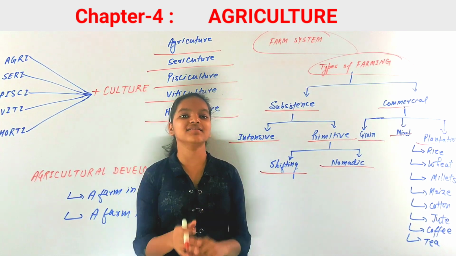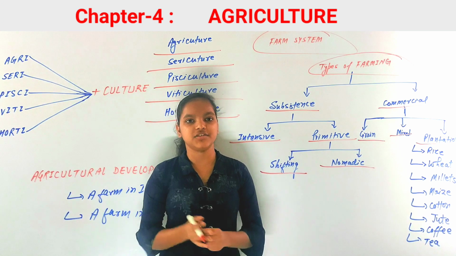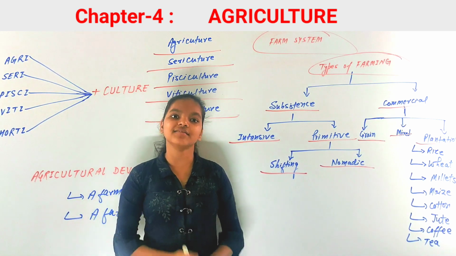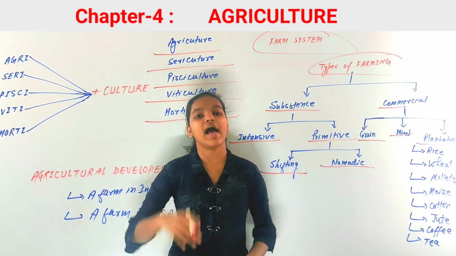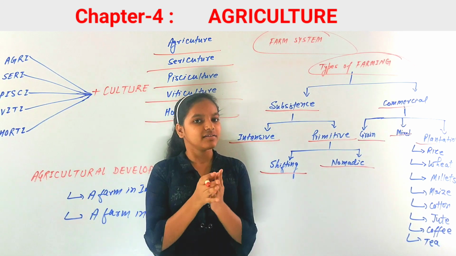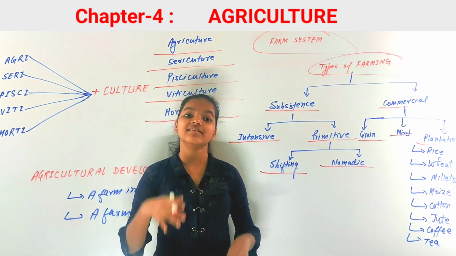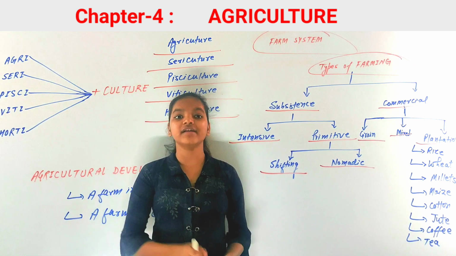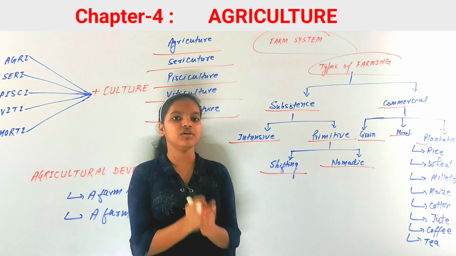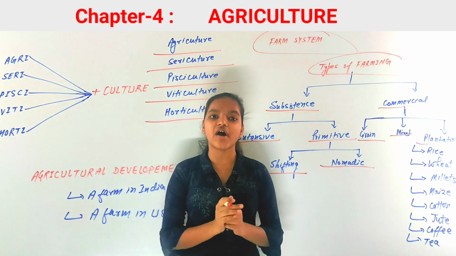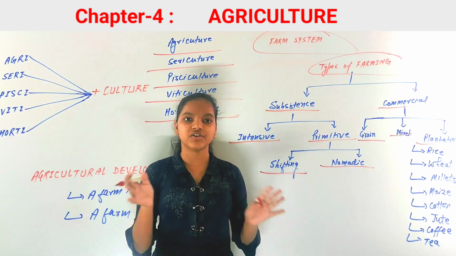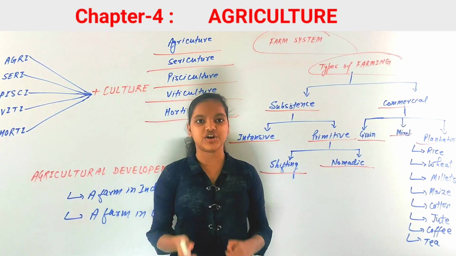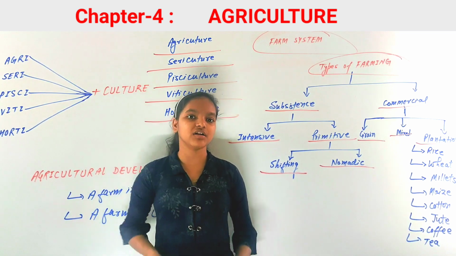In commercial grain farming, wheat and maize are commonly grown. Grains are particularly grown in the temperate grasslands of North America, Asia and Europe. These are the areas where commercial grain farming is done, and you know that wheat and maize are the commonly grown crops. Because of the severe winters, only one crop is grown at a time. So that is what is called commercial grain farming.